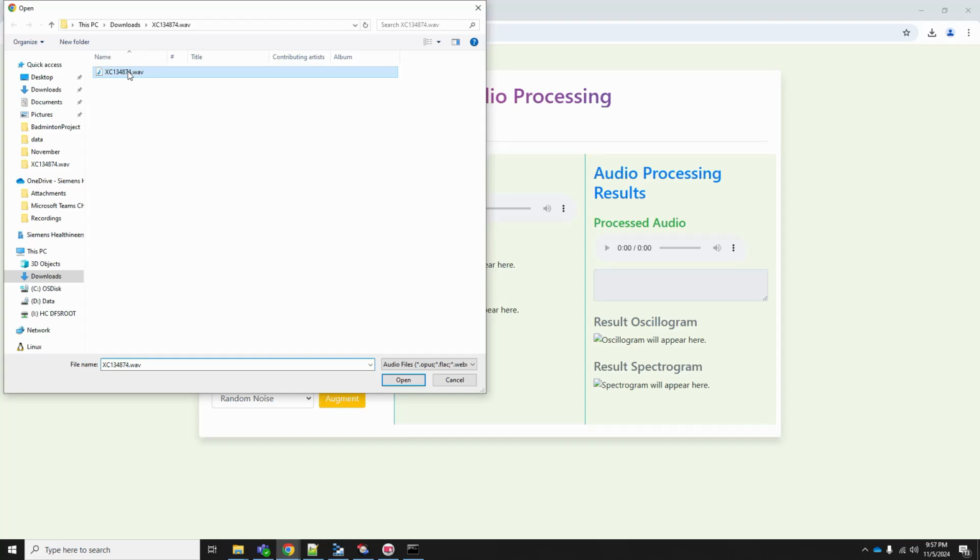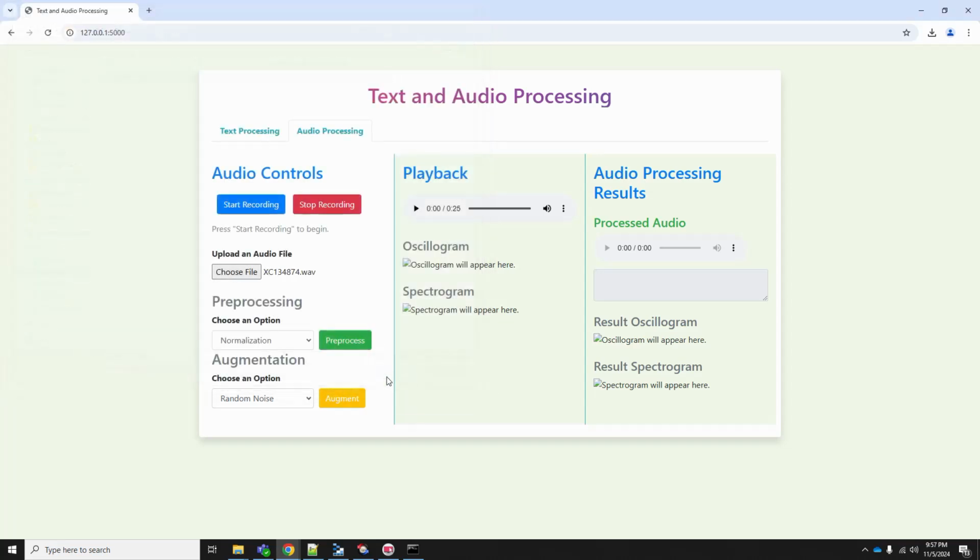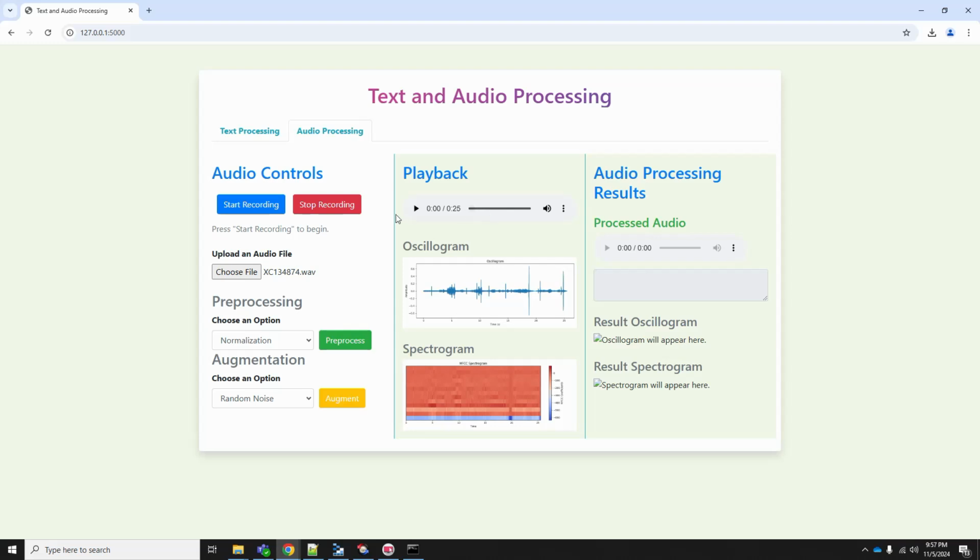I upload an audio file here, so I'll be able to listen, but you may not be able to listen here. I have given a control to do the playback, and I have represented the audio in terms of a graph. This is the visual representation of the audio. It is called an oscillogram. You see this is the time axis and this is the amplitude axis. So this is a visualization of the sound I uploaded.